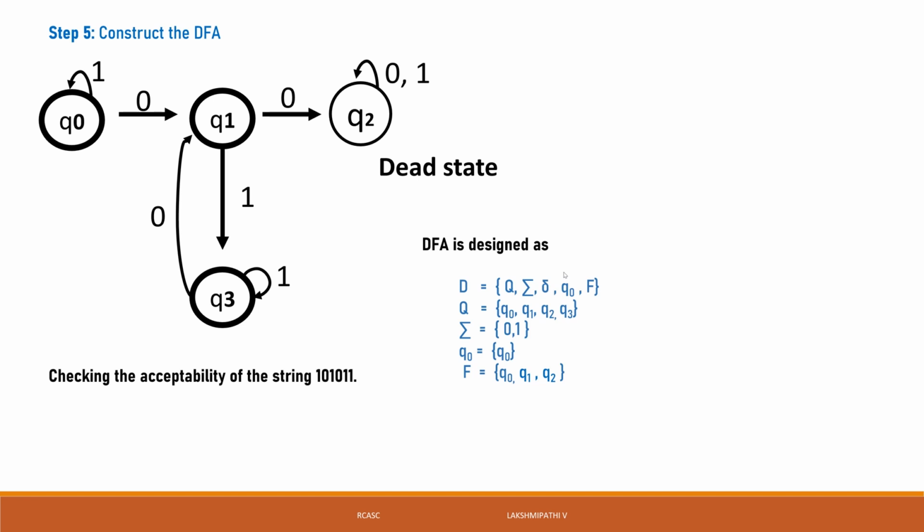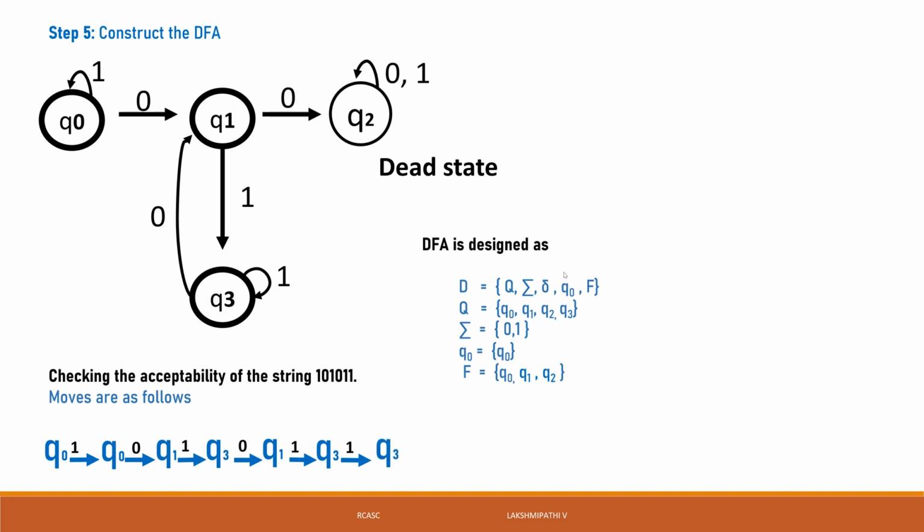See, for delta, first we can check what is given in the question itself. Check the acceptability of the string 010111. First start with the starting state, which is Q0. Q0 reads 1, it will go to Q0 only. Q0 reads 0, it will go to Q1. Q1 of 1 is Q3. Then Q3 of 0 is Q1. Then Q1 of 1 is Q3. Then Q3 of 1 is Q3 only. Q3 is the final state, so the machine will be accepted in the final state.